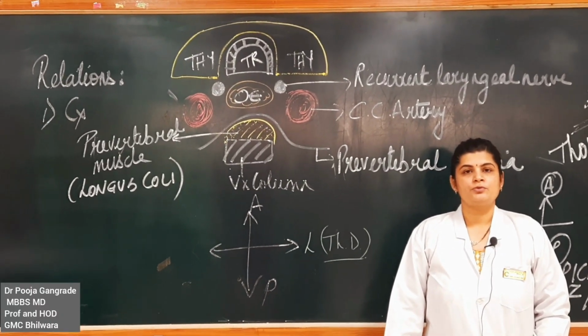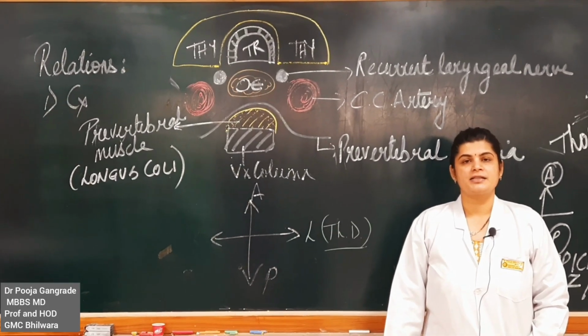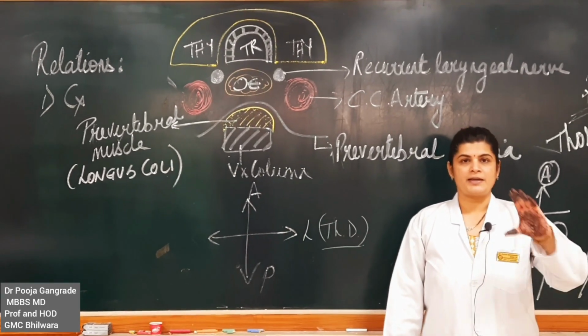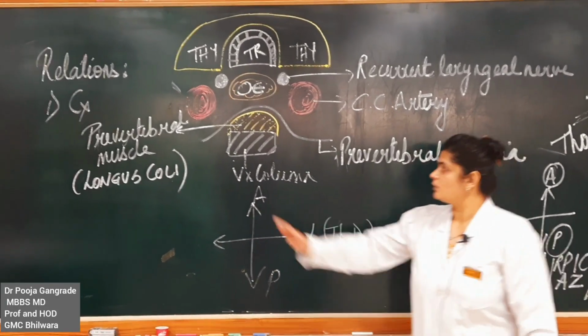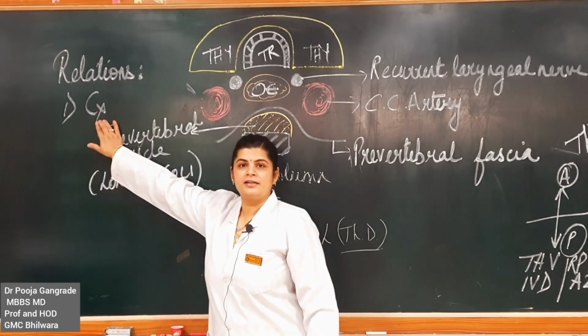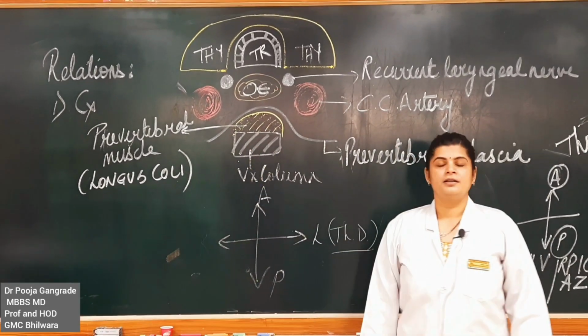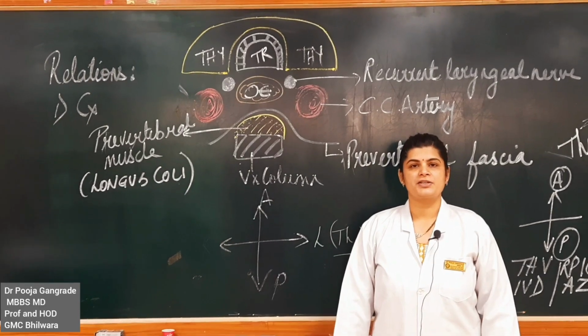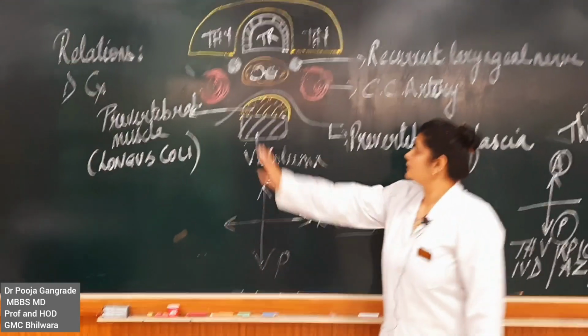Now let us come down to what are the relations. Now relations again shall be discussed under three headings: cervical, thoracic and abdominal. Let us first finish what are the cervical relations of the esophagus. This is a cut section, a horizontal section we have taken at the upper cervical level.